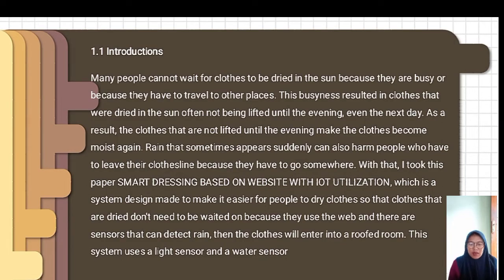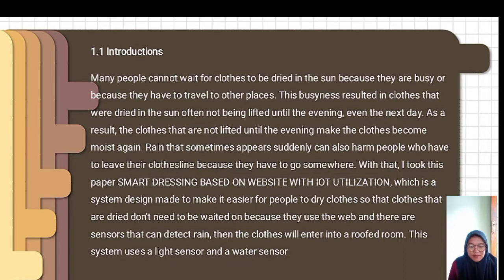Introduction. Many people cannot wait for clothes to be dried in the sun because they are busy or because they have to travel to other places. As a result, clothes that were dried in the sun are not taken in until the evening, even the next day, which makes the clothes become moist again.